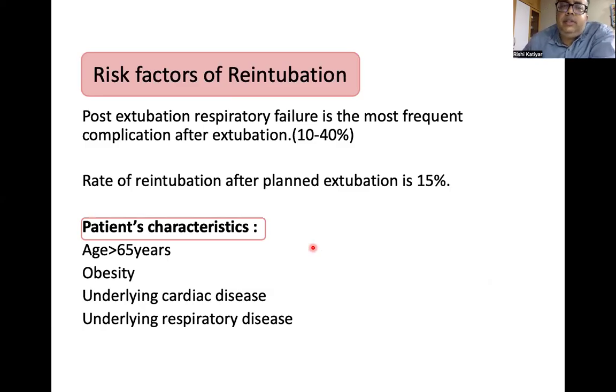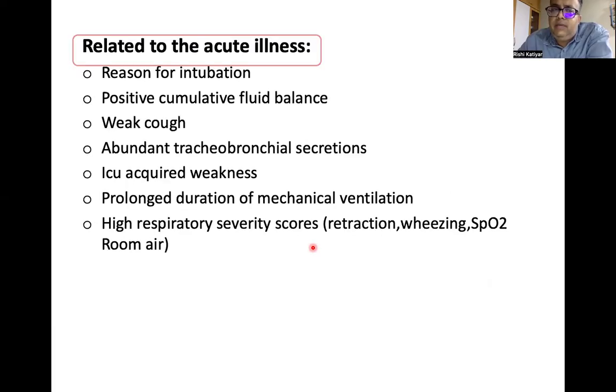Risk of reintubation is 10 to 40%. Actually, post-extubation respiratory failure is the most frequent complication after extubation. Patient characteristics: more than 65 years, obese, underlying cardiac disease, underlying respiratory disease. These are all the characteristics for weaning failure. Related to acute illness: reason for intubation, maybe positive cumulative fluid balance, weak power or cough, abundant secretions, ICU-acquired weakness, prolonged mechanical ventilation, and high severity scores.